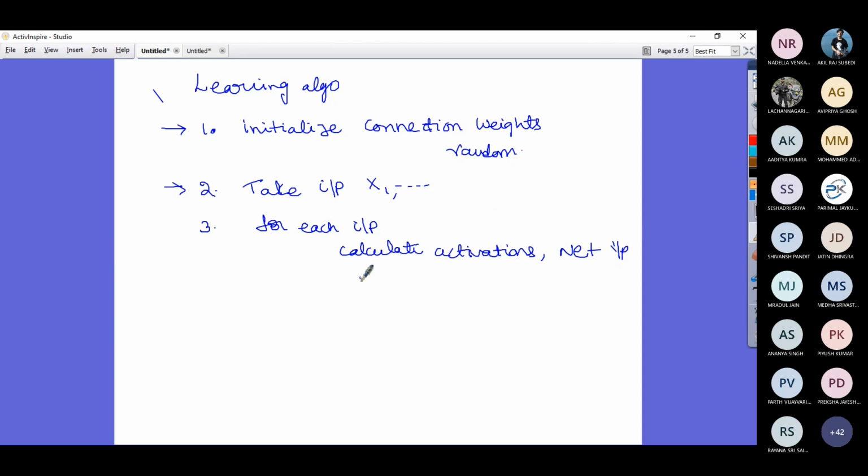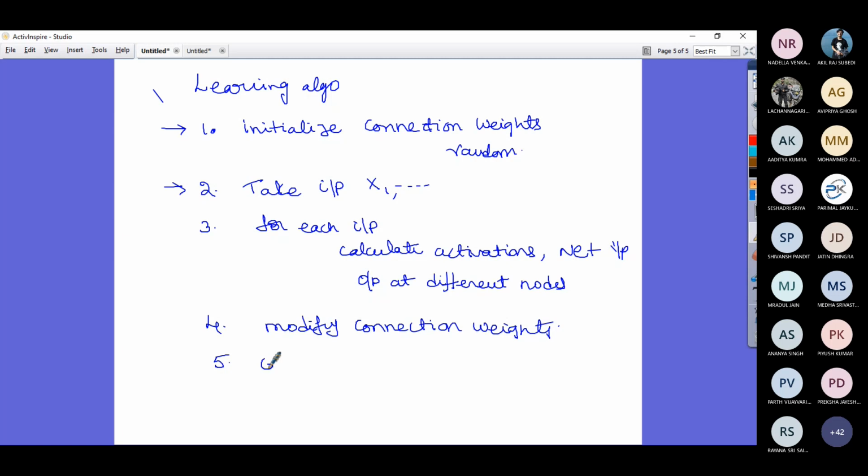Then you calculate outputs at different nodes. Then you modify connection weights. Then go to step 2. It is an iterative process where for every input you are modifying the connection weight. Are you able to follow?